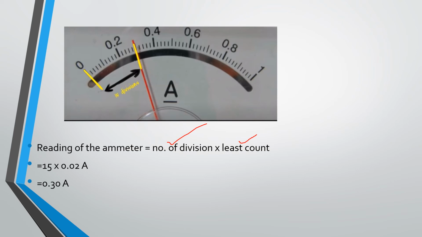So the number of divisions is how much? 15, times the least count of this range, which is 0.02. So now what is the current reading on the device? It is nothing but 0.3 ampere. So this is how we have to find the reading of the ammeter.